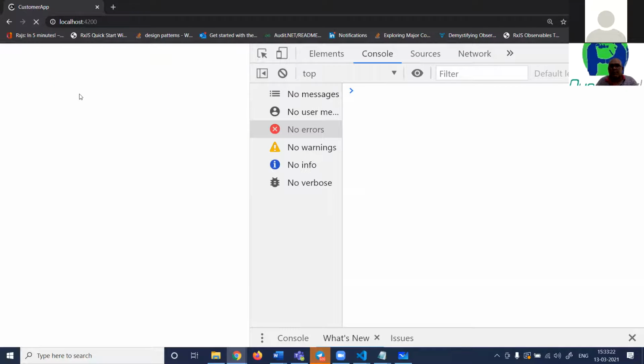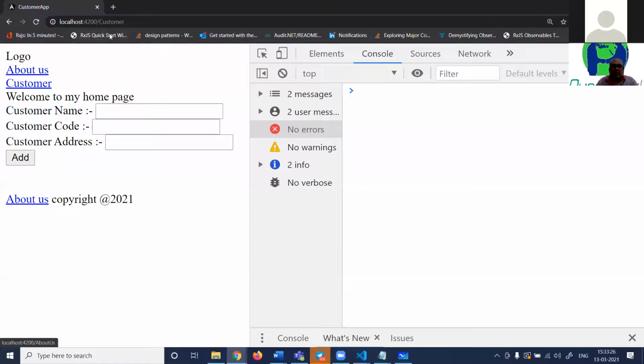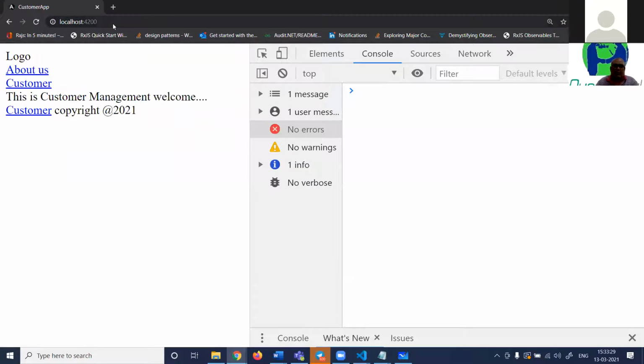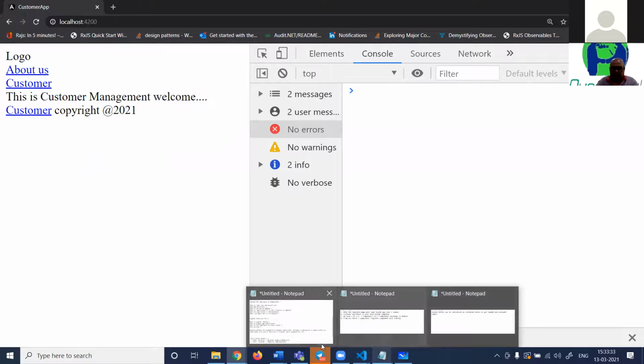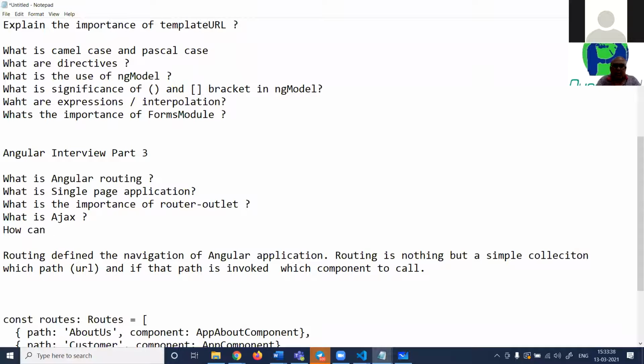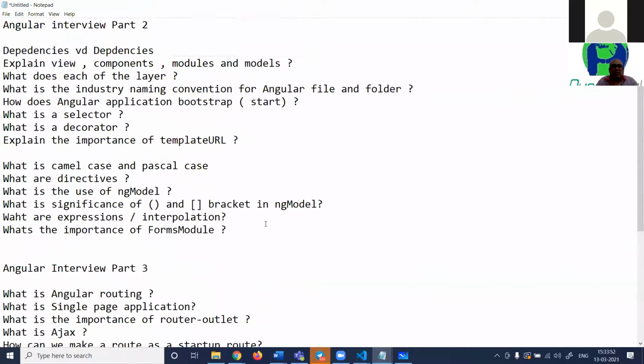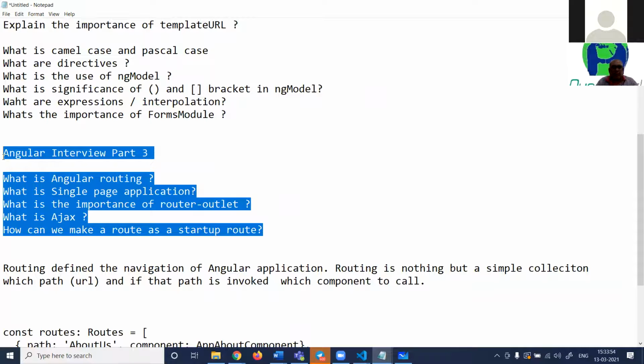Look at this. About us will go to about us, definitely. Customer will go to customer. But if I go without the URL, it loads this, right? So again, one more question. How can we make a route as a startup route? Right. So these are some of the questions, right, which you can try to attempt.